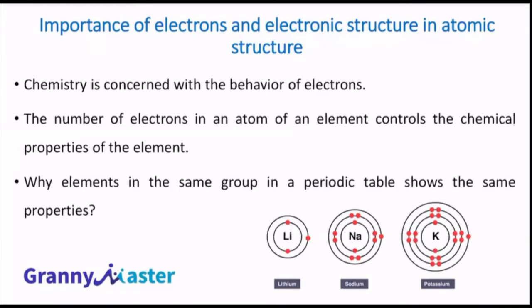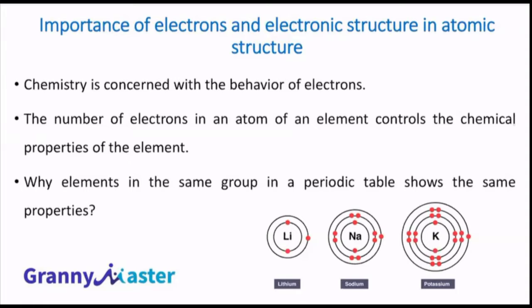Why haven't we given much attention to the nature or the position of neutrons and protons? Why are electrons given more importance compared to protons and neutrons? That's a very, very important question. Also, when we start dealing with atomic structure, different models, I will concentrate only on electrons. I will not even talk about the protons and the neutrons. I will just tell you there is a nucleus. That's it. Why do we have to give more attention or importance to electrons compared to protons and neutrons?